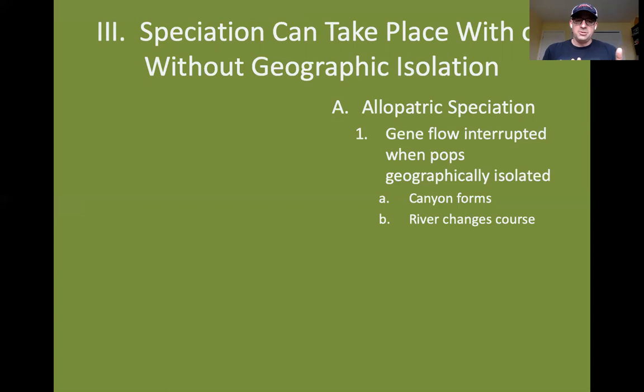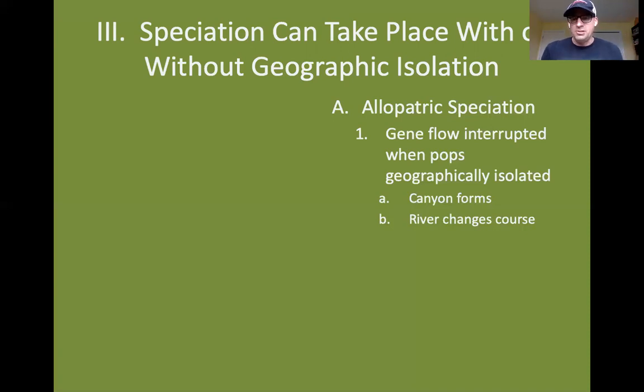And so now organisms that had been all living together as one population end up being split into two separate populations on either side of a canyon or on either side of a river. And so their environmental selective pressures on either side of that physical barrier can be different. Because of that, different selective pressures will favor different adaptations, and you can end up with different species evolving over the course of time because of natural selection acting on those two separate populations.